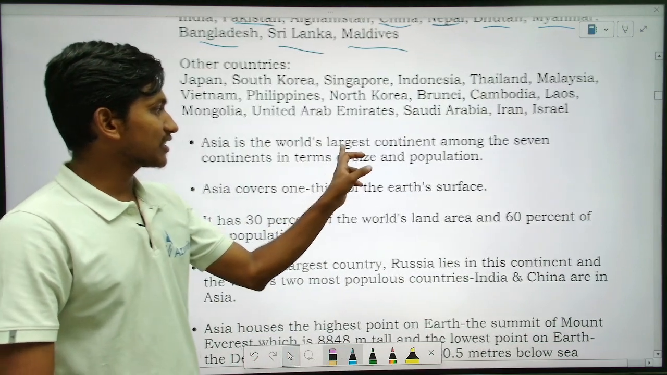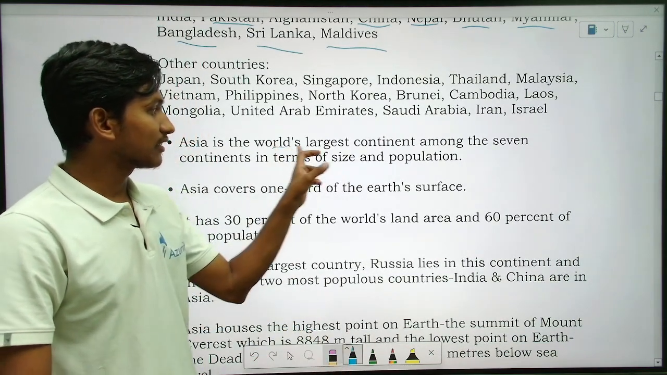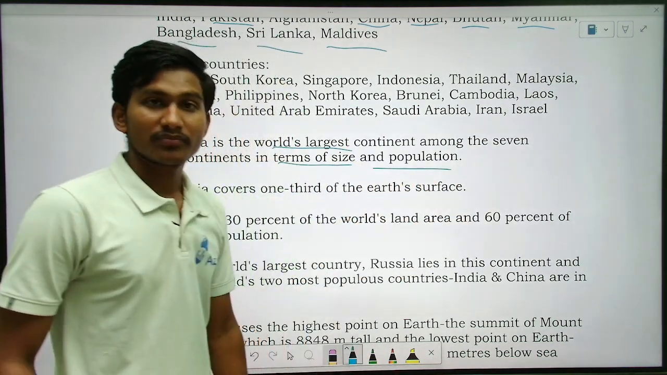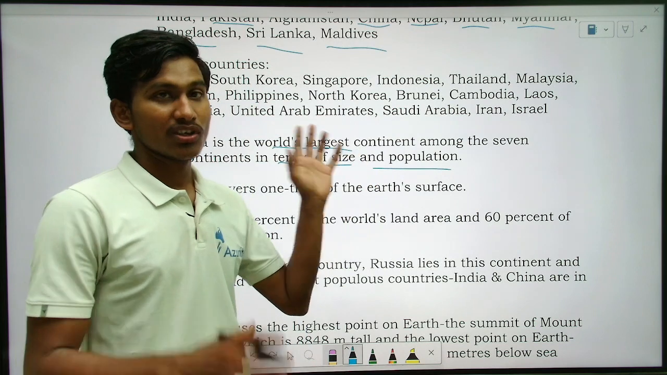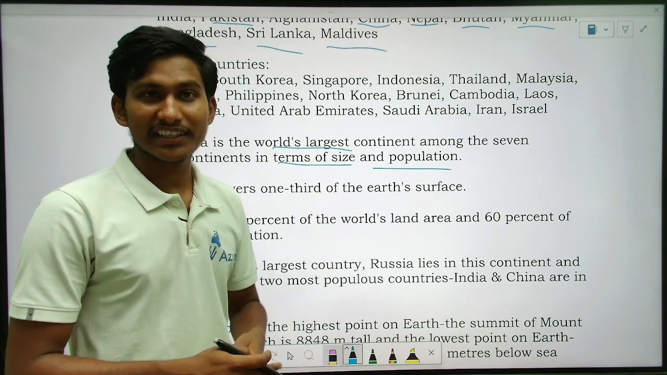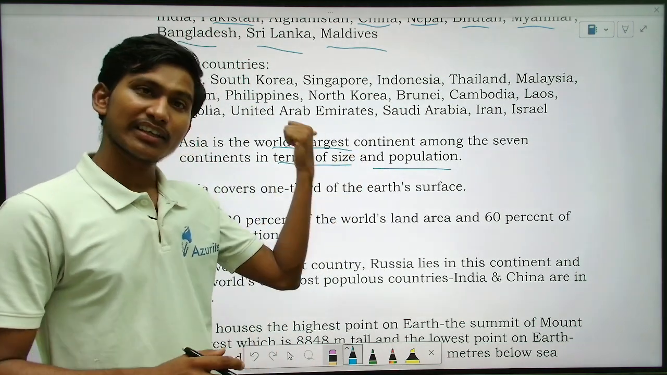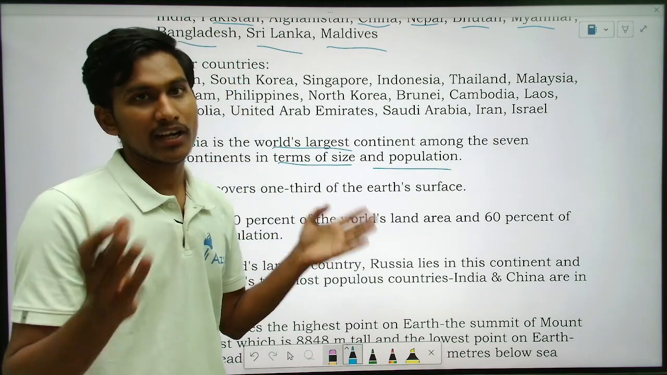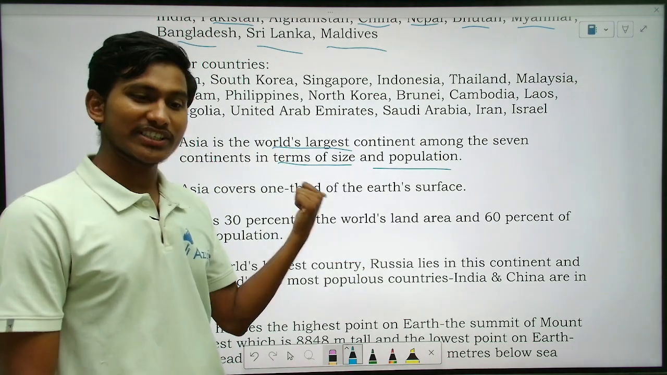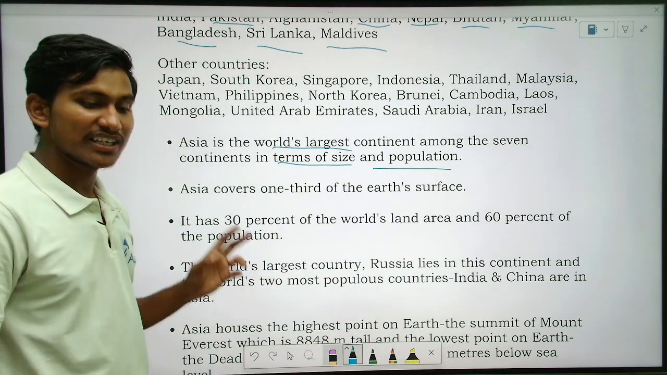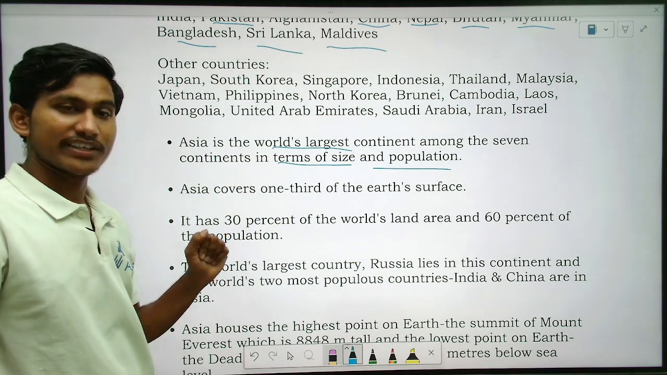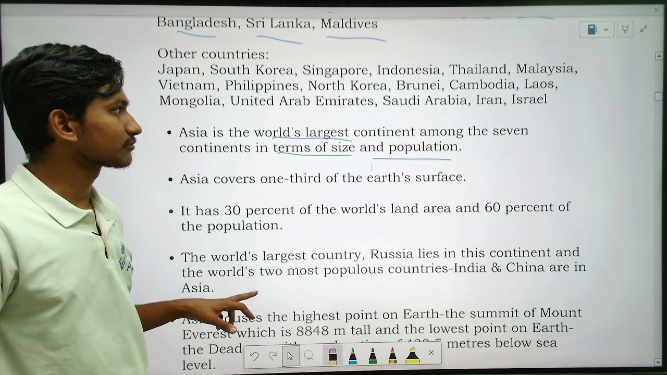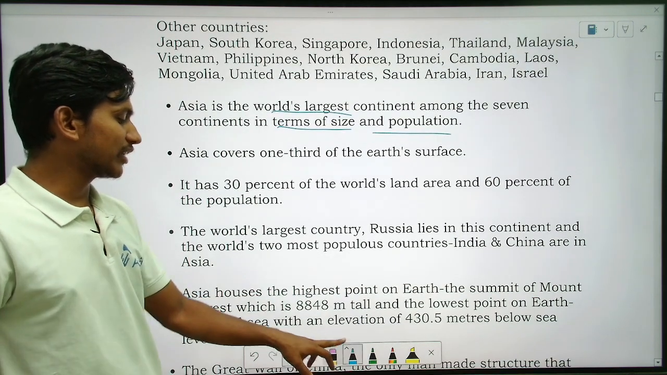Asia is the largest continent, right? By land and population, that is size and population. Why population? Because two of the biggest populated countries, that is India and China, are in Asia only, that is why the population of Asia is highest, okay. So the size of Asia is also bigger. So these are 2 points, okay, remember. Any doubts here? No doubt, sir. Okay, so let us see the next point.